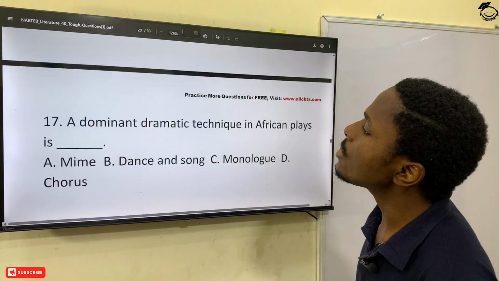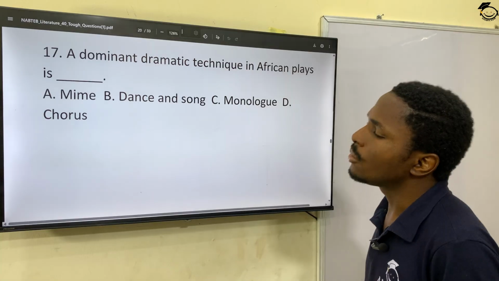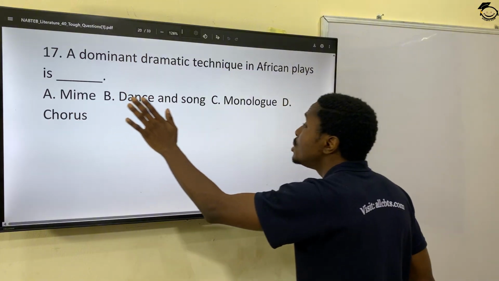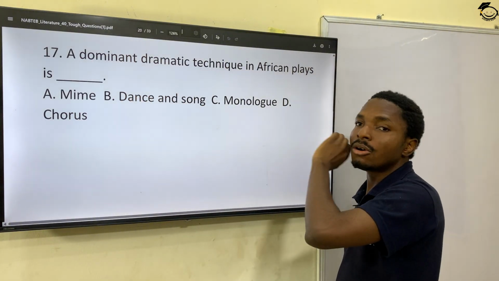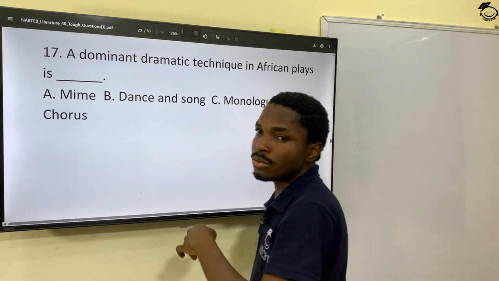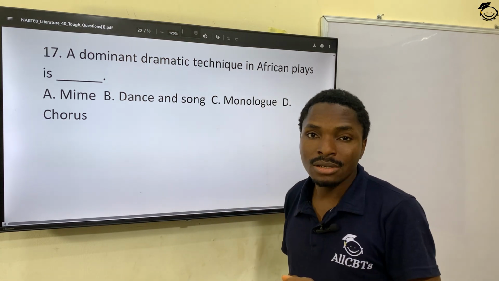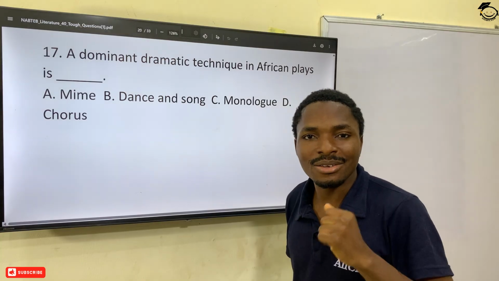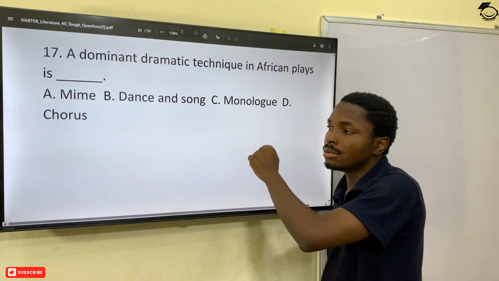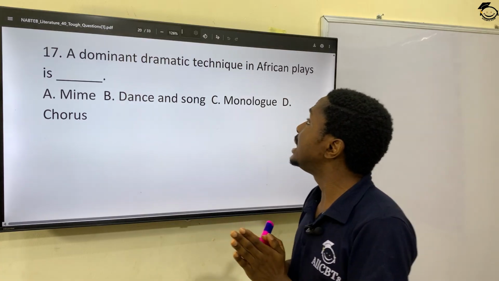17. A dominant dramatic technique in African plays is what? Look at options A to D. Which one would you always or almost always or often see in African play? Is it miming? No, we don't see miming. Is it dance and song? Yes, we see cultural things a lot. You see dance and song a lot in African play. Is it monologue or chorus? It's dance and song. Dance and song is often in African play.